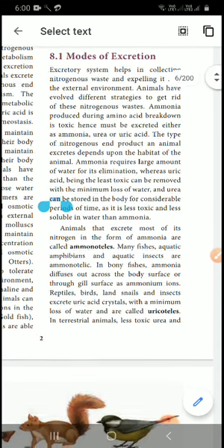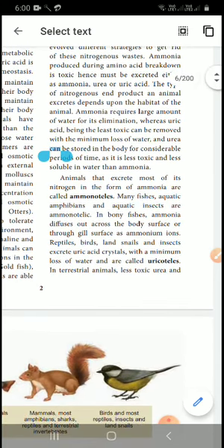Animals that excrete most of their nitrogen in the form of ammonia are called ammonotelic. If you send the waste out as ammonia, you are ammonotelic. This is very important, a 2 mark question, mark it down. Many fishes, aquatic amphibians and aquatic insects are ammonotelic.